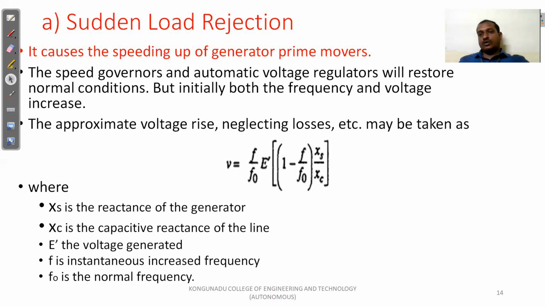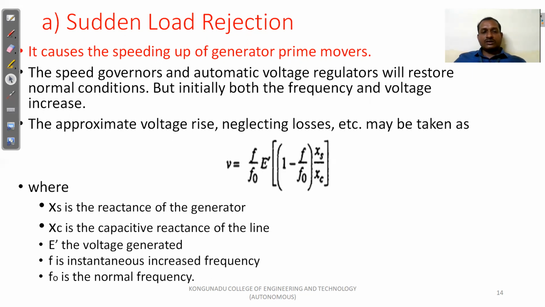So when the load is rejected or suddenly released from our side, automatically the prime mover speed will be increased initially. After that, the speed governors or automatic voltage regulator regulate the speed and also the voltage. But initially, some frequency and voltage rise will occur. The approximate voltage rise, neglecting the losses, we express as V is equal to F divided by F naught, E dash into 1 minus F divided by F naught, XS by XC.